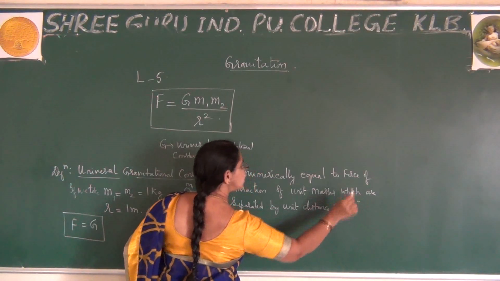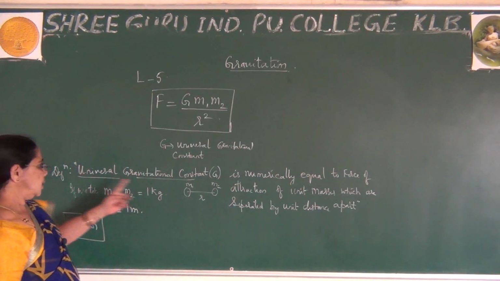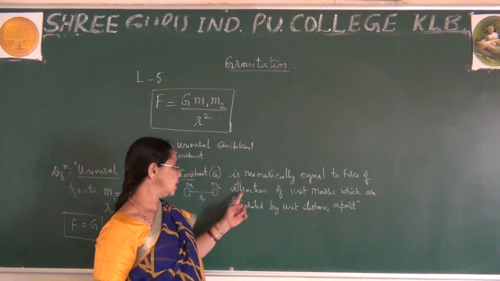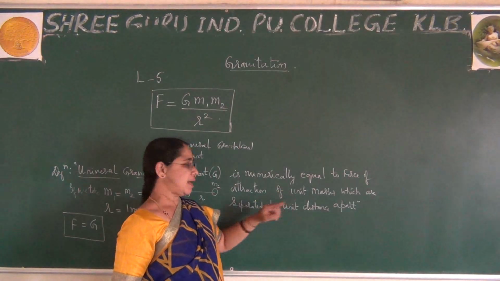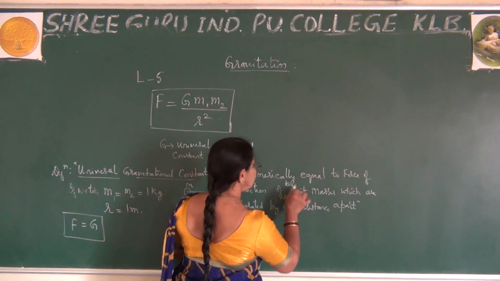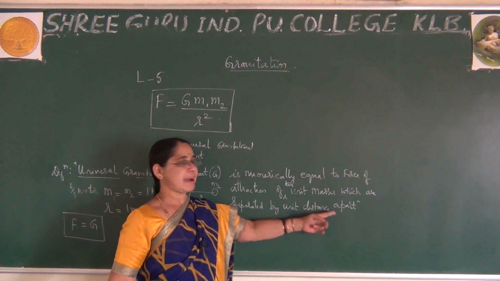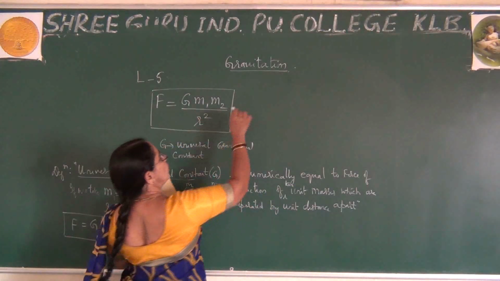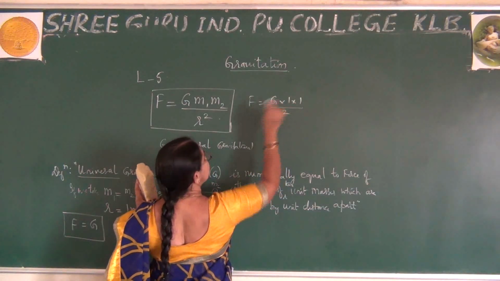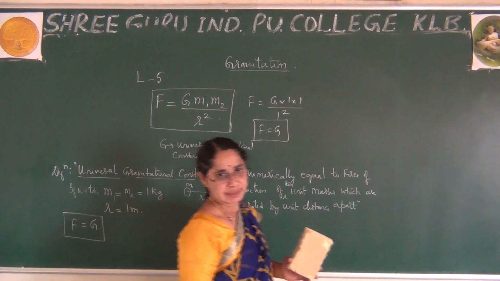This is how you can state this. So just remember, this universal gravitational constant is numerically equal to the force of attraction of two unit masses which are separated by unit distance apart. If I write here F is equal to G into 1 by 1 square, naturally this becomes F equal to G. This is how we prove this.